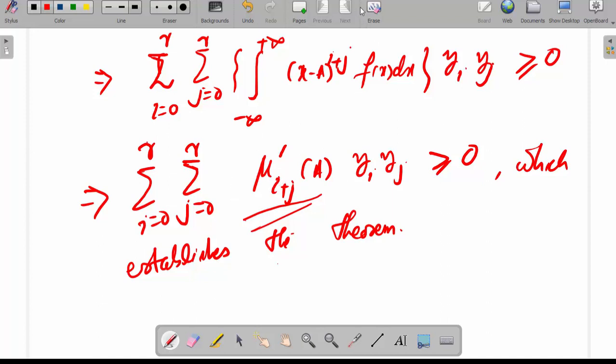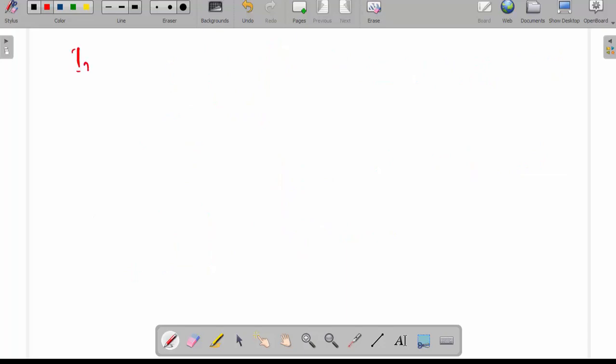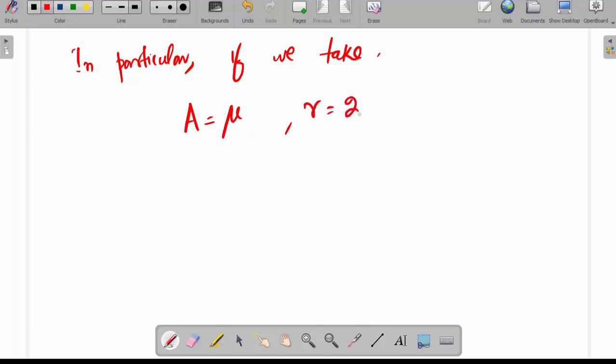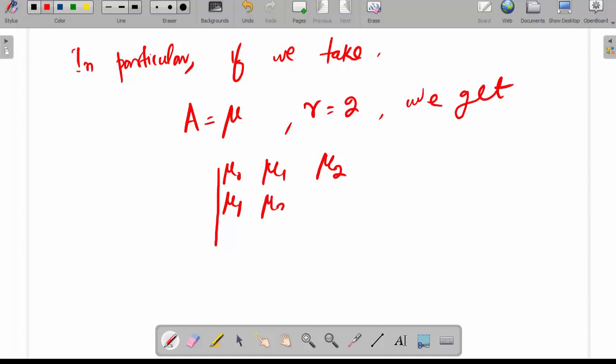So in particular, if you take a equal to mu and r equal to 2, we get the determinant with rows mu 0, mu 1, mu 2; mu 1, mu 2, mu 3; mu 2, mu 3, mu 4.